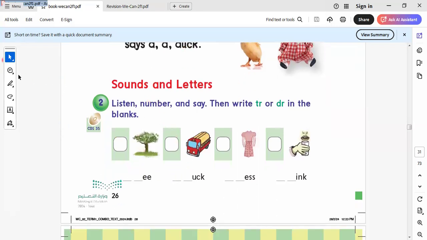What can I write here? It will be tree. Here is tree. Here is track. So this is the letter TR. Here is dress. Here is drink. Okay. All these are DR. We have DR: drink, dress, and TR: track and tree. Let's continue the rest of the exercise. Here is TR and DR. Okay. So now we know TR and DR. Let's go to another item here.